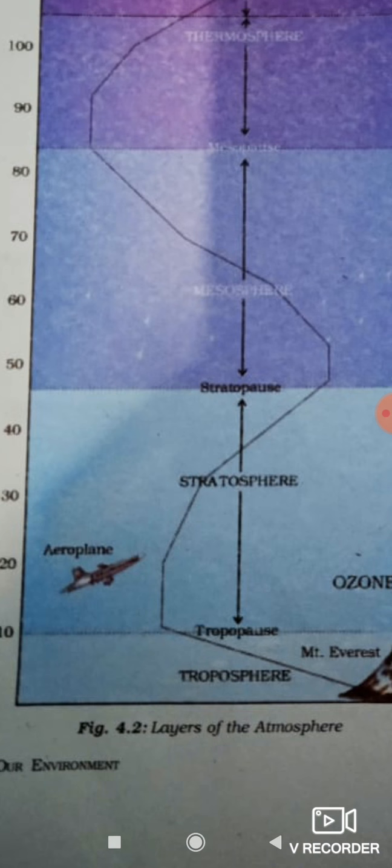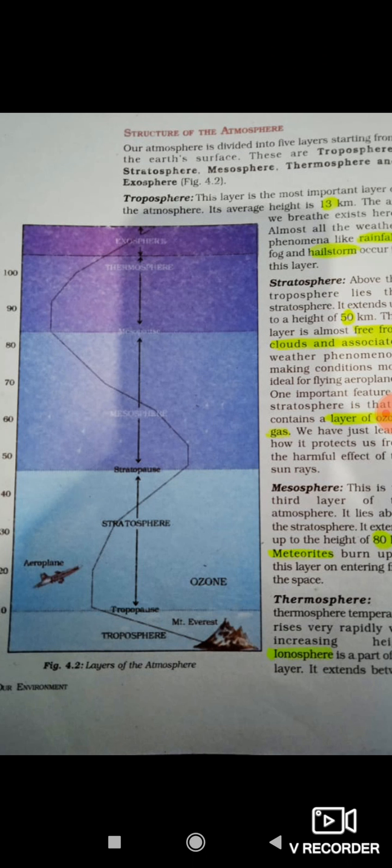The line drawn after the stratosphere is called the stratopause, right? And after every layer we can see the same name, but with pause. Pause means stop. So after the mesosphere we get the mesopause, right? Thermosphere, thermopause. Exosphere, exopause, right? Now we are going to learn about each and every layer deeply, right?